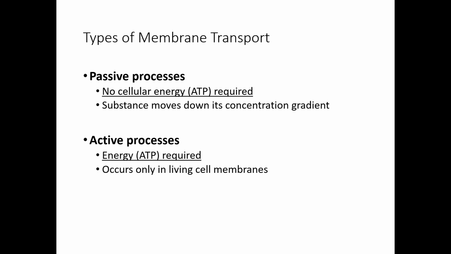In this case, substances will be moving across the cell membrane from the area of high concentration to the area of lower concentration. Now, active processes require ATP energy, and it only happens in living cell membranes.